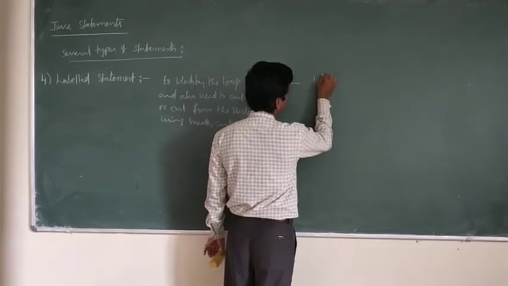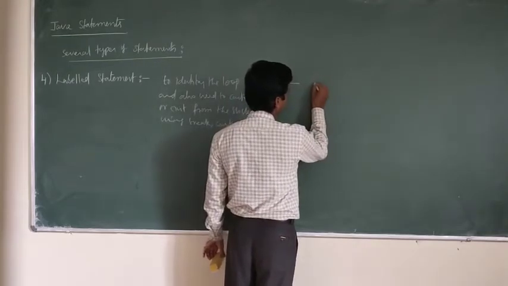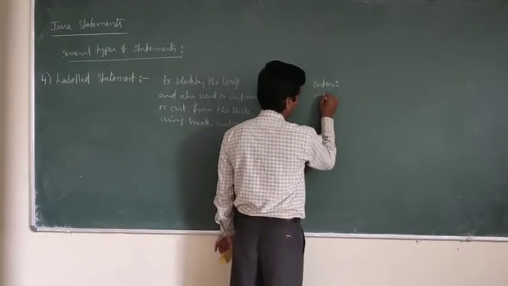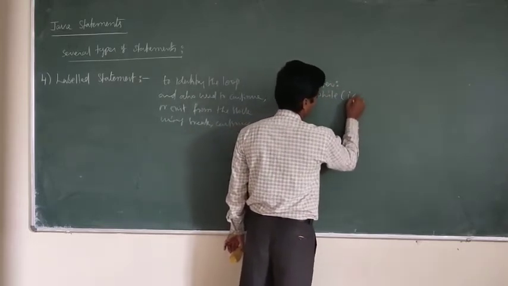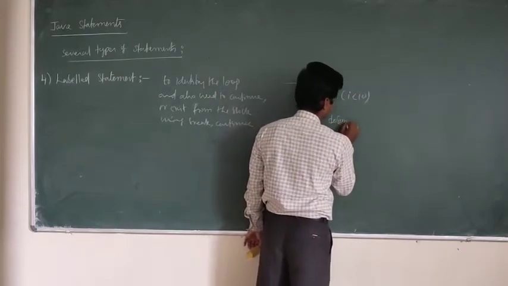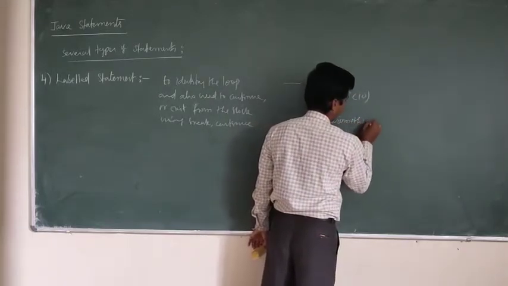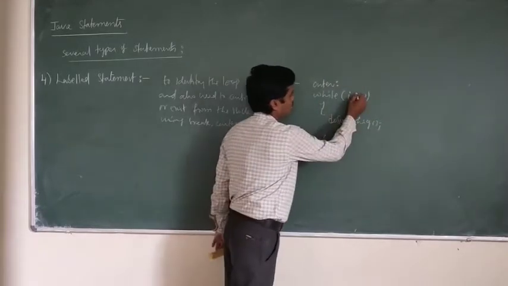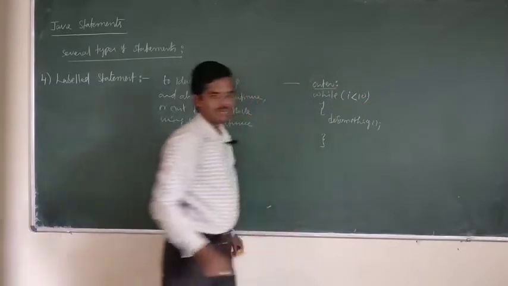See the label example. For example, here: outer, while i is less than 10. See here, outer is a label.